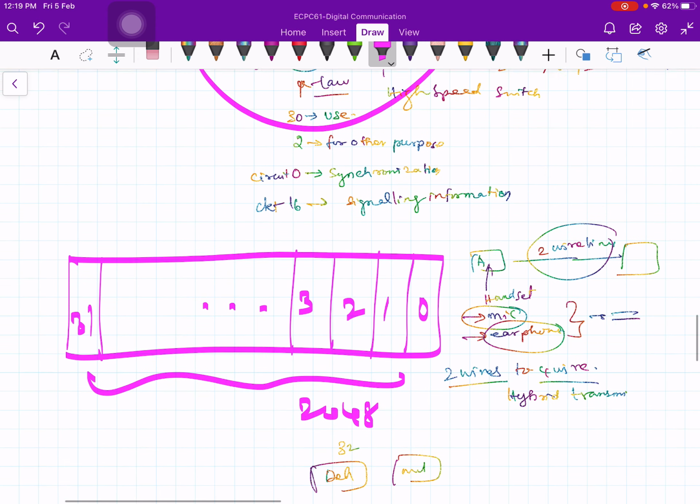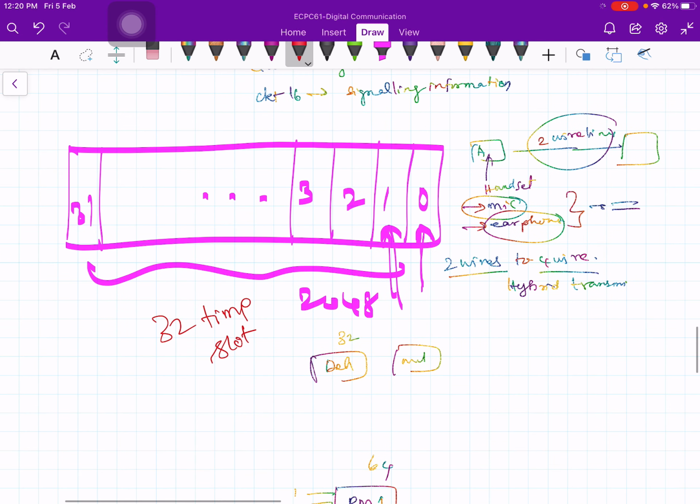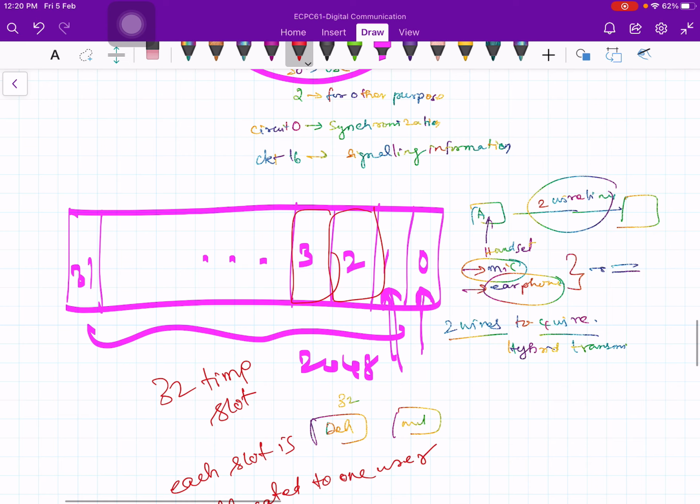digital data stream. As I said, we have 32 time slots, right? This is the first time slot, second time slot. In the first time slot, user 1 data is transmitted. In the second time slot, user 2 data is transmitted, and so on and so forth. So I have 32 time slots, and each slot is allocated for each user. One user only, not the other user. And each of the small little slots indicates one such time slot numbered from 0 to 31.